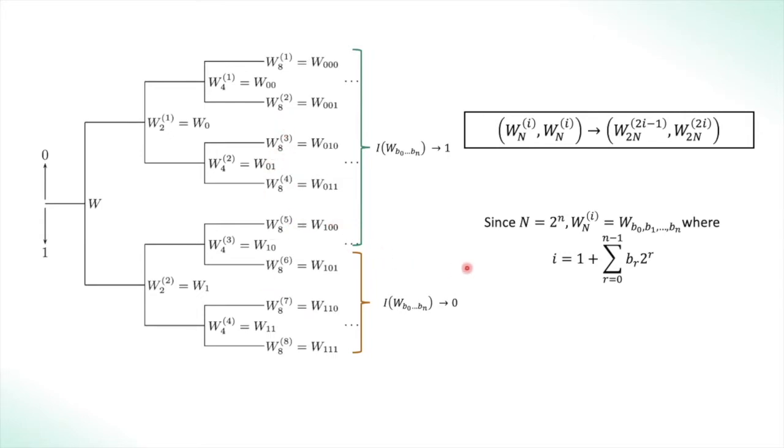Now what we can do is define W_i as W(B0, B1, ... Bn). So we are just denoting W81 or W_i as a bit string instead of W_i. This is completely equivalent because we see how the indexing is related. We are indexing them by some form of binary expansion. Now what we will be proving here is that the capacity of W(B0 to Bn), for a fraction of these channels in the tree, goes to 1, and for a fraction of these channels, the capacities go to 0.